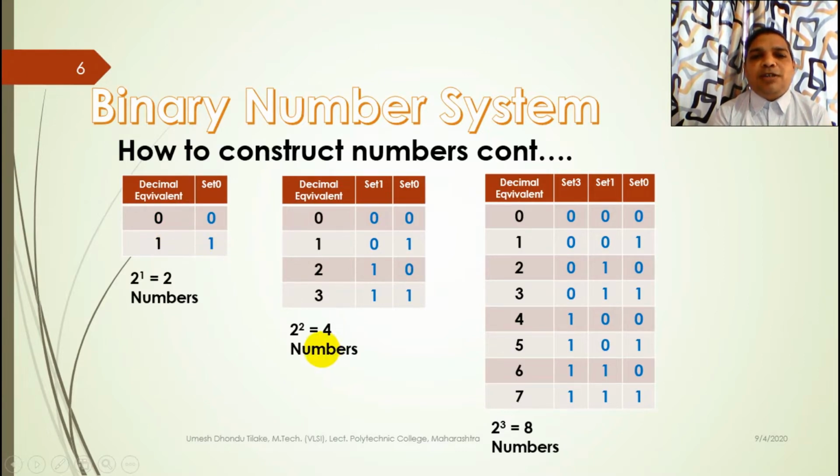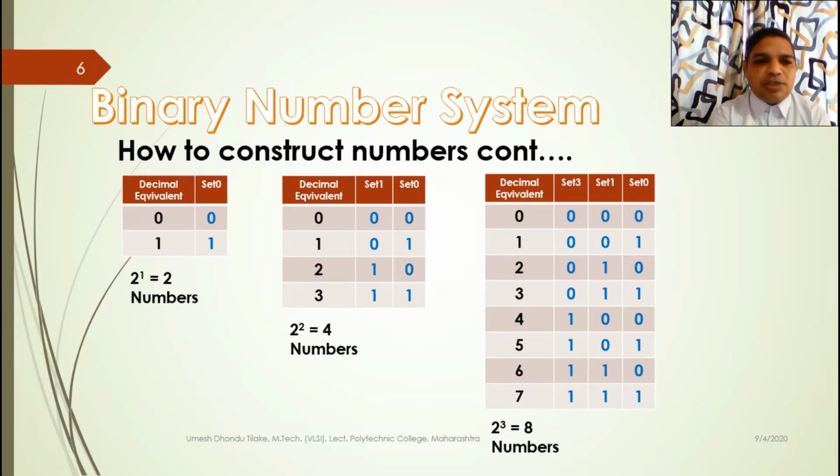Now let us move towards the next table. This next table shows the numbers written in binary when I use 2 sets. As I am using 2 sets, 2 power 2 is equal to 4 numbers I can write. See here, I have used 2 sets, set 0 and set 1, and the first column shows the decimal equivalent of the binary numbers written. Now remember the concept we used in the decimal number system to write the numbers when we used 2 sets.